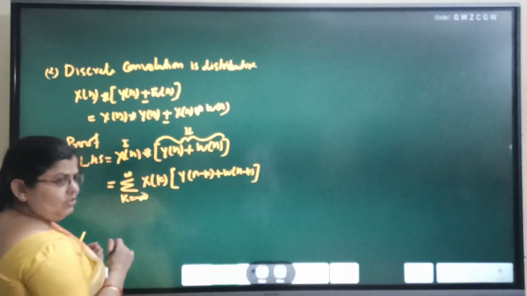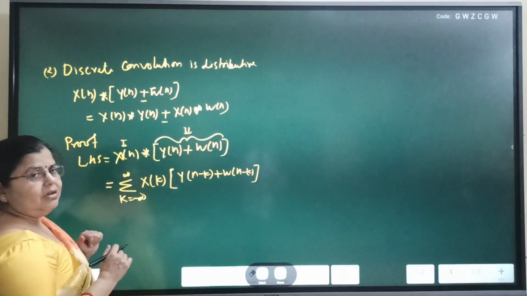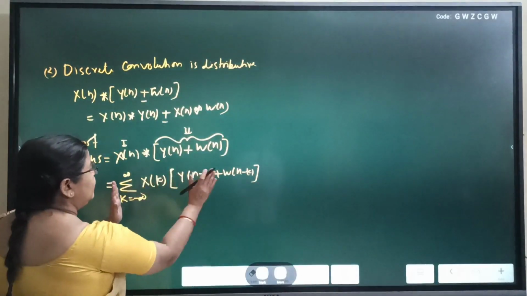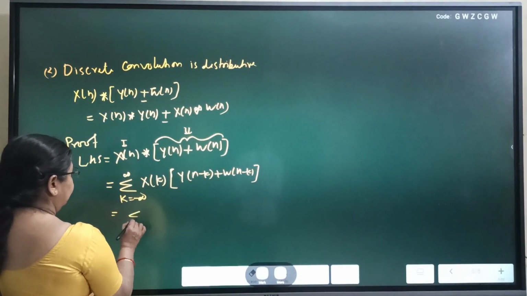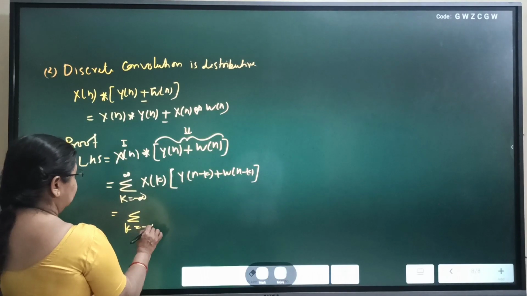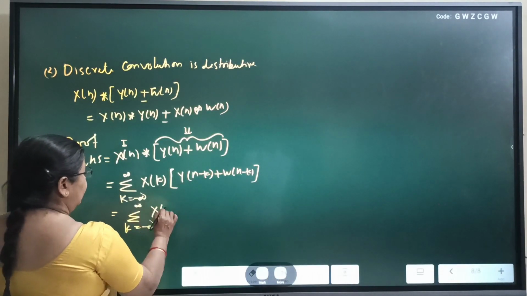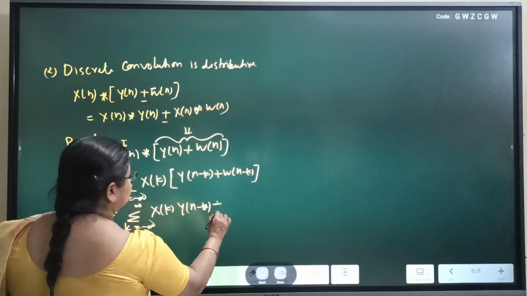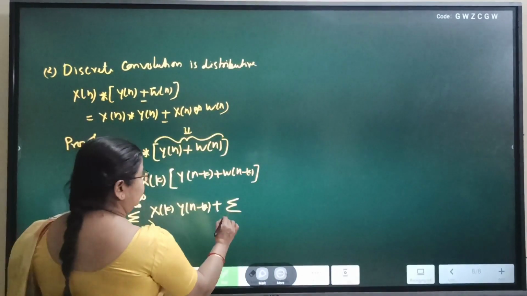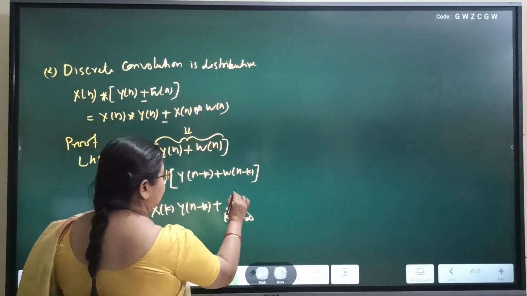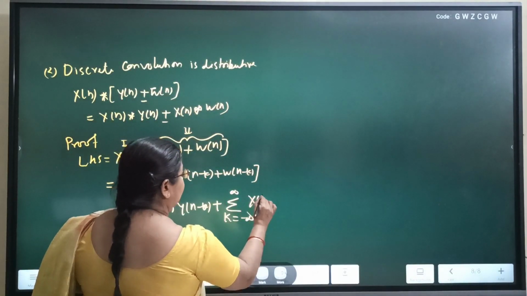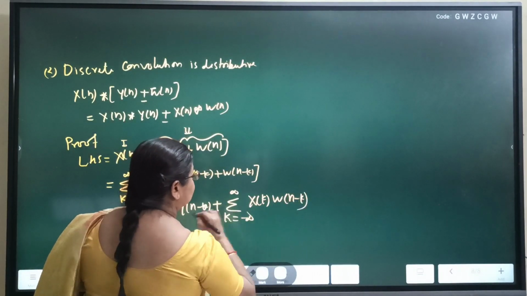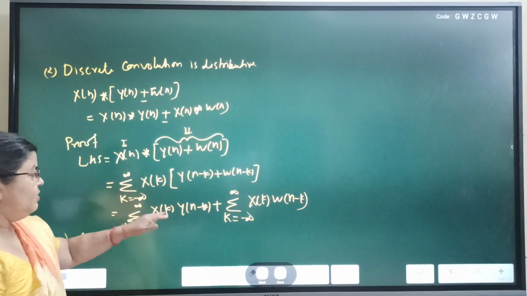Now this is a simple summation. It follows the law of algebra, so we can split it into two terms: summation k equals minus infinity to plus infinity x[k] y[n minus k] plus summation k equals minus infinity to plus infinity x[k] w[n minus k]. Now what is this?